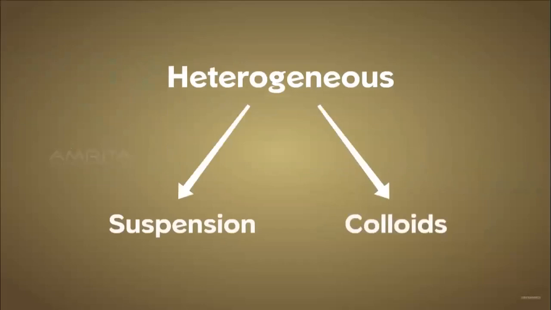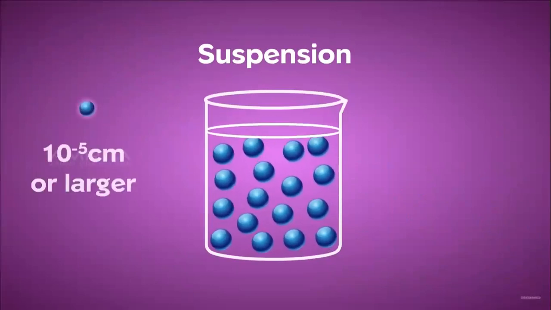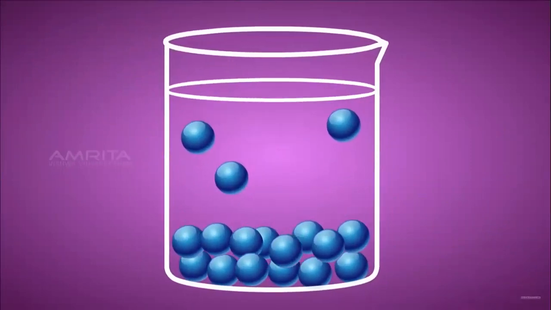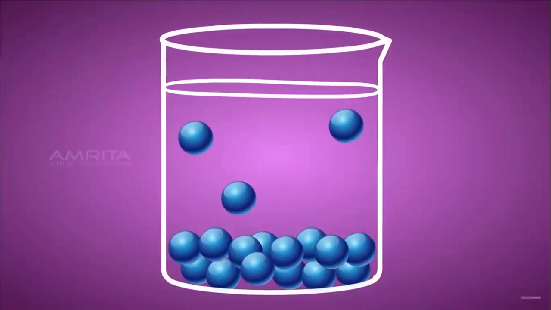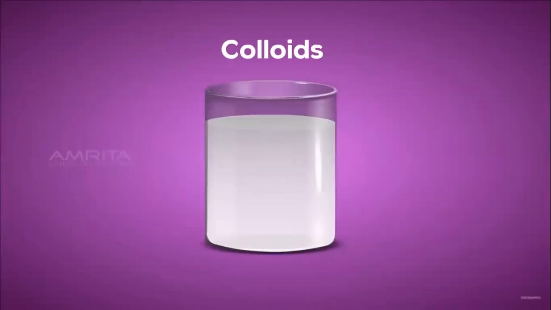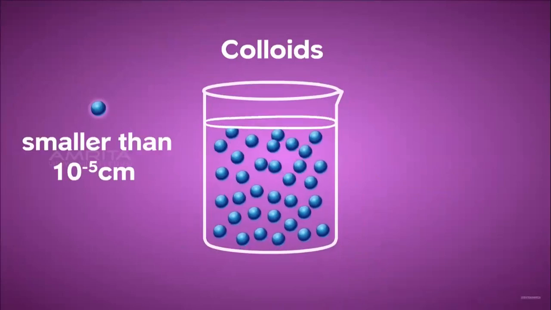Suspensions and colloids are heterogeneous mixtures. A suspension is a mixture of large particles. The size of the particles in a suspension is of the order of 10 to the power of -5 centimeters or larger. In a suspension, the solute particles do not dissolve, but they are suspended throughout the solvent. The muddy water which we prepared is a suspension. Colloids are also heterogeneous mixtures, but they appear like a homogeneous mixture. Milk is a good example of colloids. The particle size in colloids is smaller than 10 to the power of -5 centimeters.